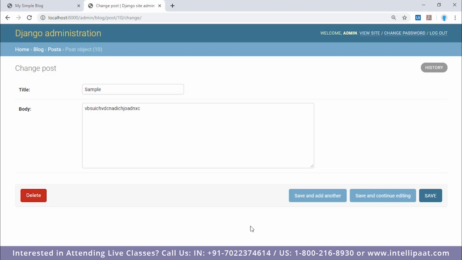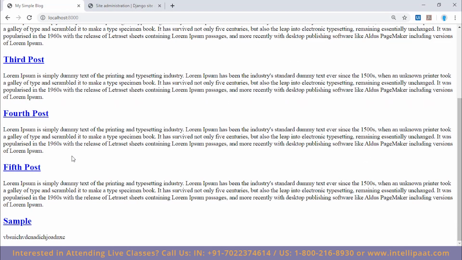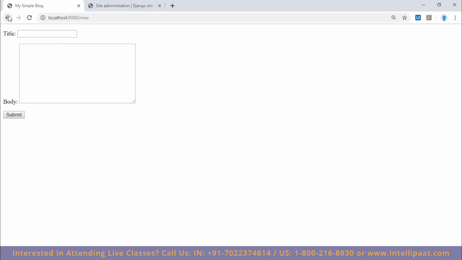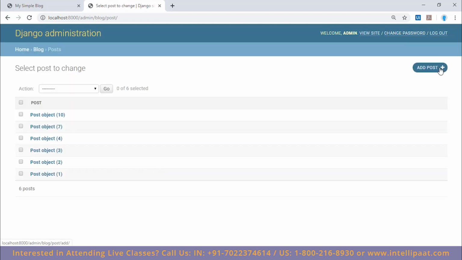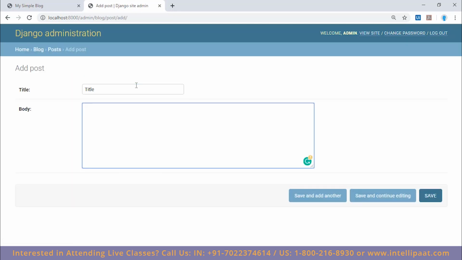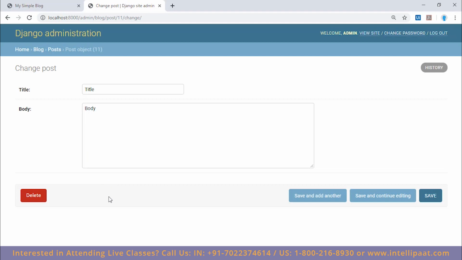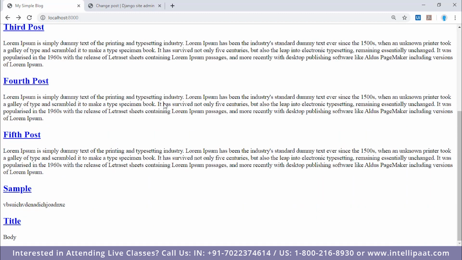Now, what we can do is we can go to the application. As you can see, there are 5 posts so far. Now, if I wish to add another post, I can create a new post like this. Or if I wish to use Django's admin interface, let's say I haven't created the form yet, what I can do is go to the admin login, click on posts, click on add posts, and then add the title, add the body, and then I can just save it. As you can see, the post was successfully created. Now if I go to the post, I can edit it right here, or I can look at the application and you can see my sample blog post was created successfully.